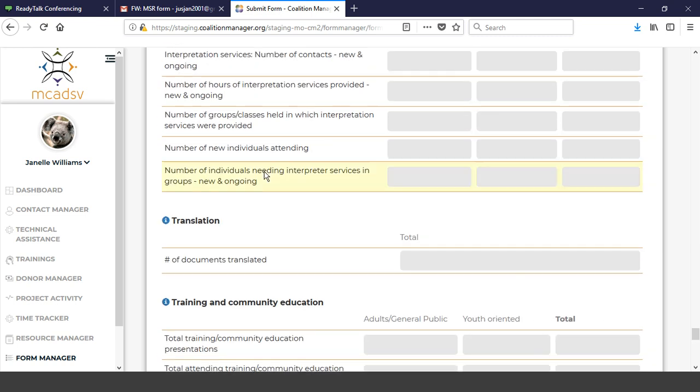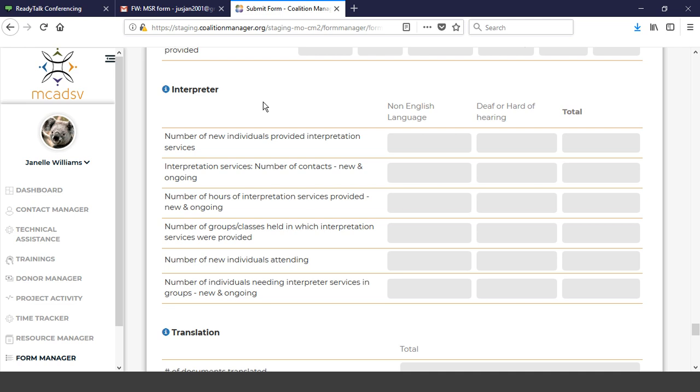And just to run back up here to interpretation or interpreters for a moment, also remember, Nell brought up as far as a bilingual advocate. If the bilingual advocate is providing case management and just having the conversation in the language that the person is comfortable with, that's not going to go in any of these categories. There is another person involved. So if the bilingual advocate is interpreting for the person, but say they're at a meeting with another caseworker from another agency, then you can count that. Or if you have to actually contract with an interpreter, then that's counted.